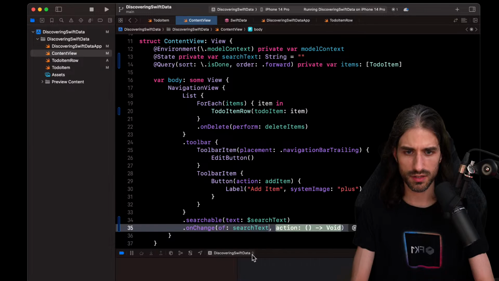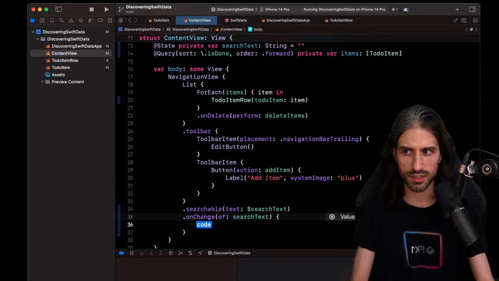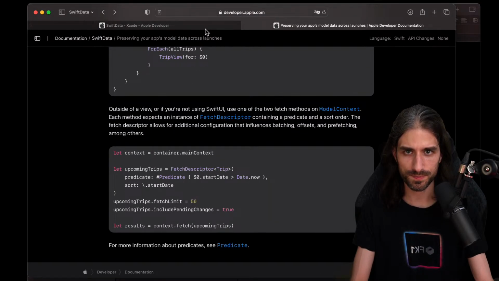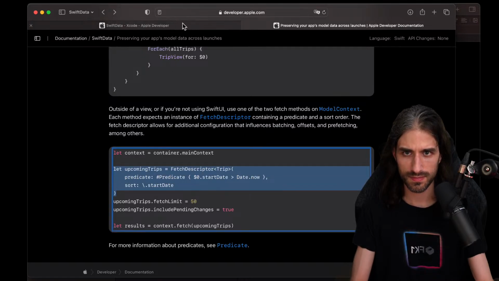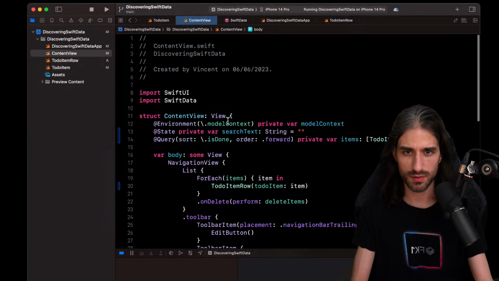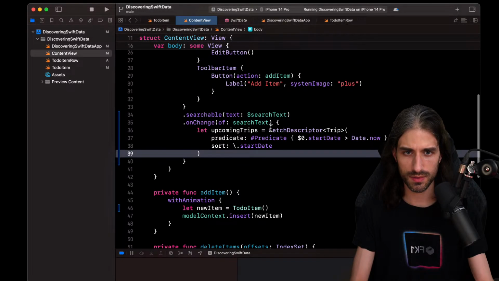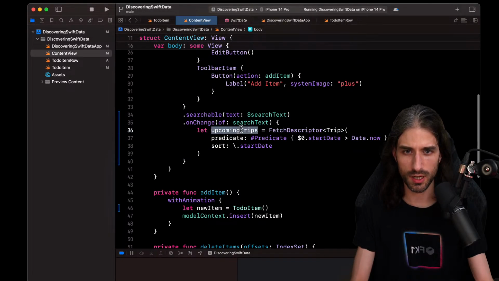So it will be search text. And for the action, I will do my search here. So let's go here and try to use the fetch descriptor. I'm just copy and pasting. I do have my context available. Of course, it's not going to be upcoming trips.